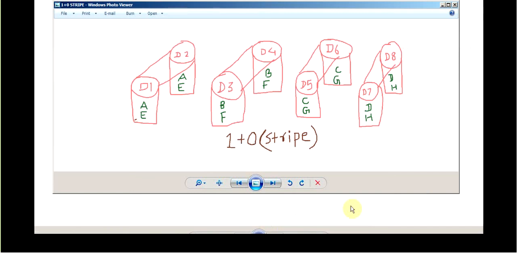Okay, this was about concat stripe, 1 plus 0 and 0 plus 1 striping. So next we will go for RAID 5, in which we will discuss some parity and then the mode of operation. So thanks for watching this.